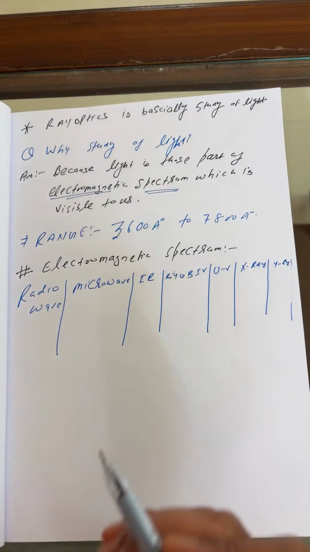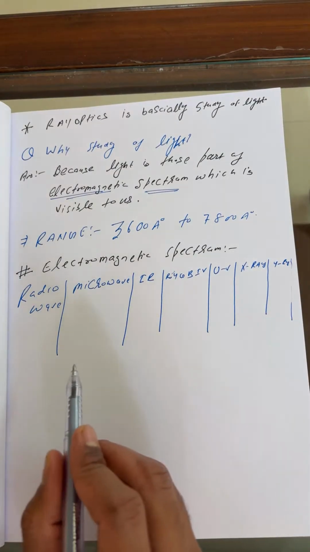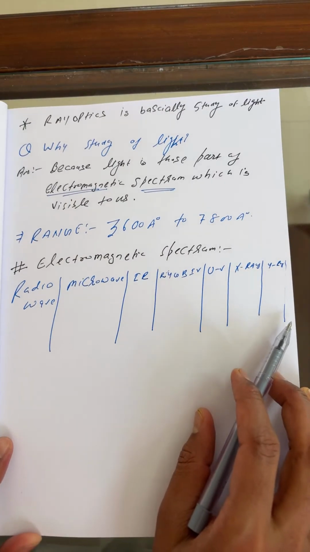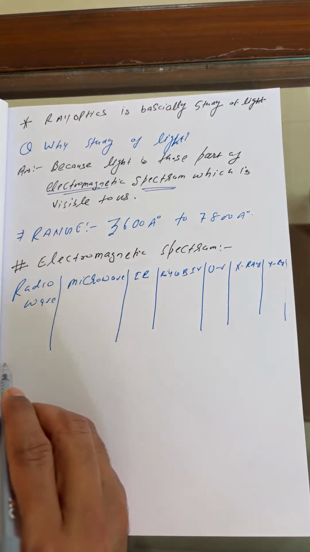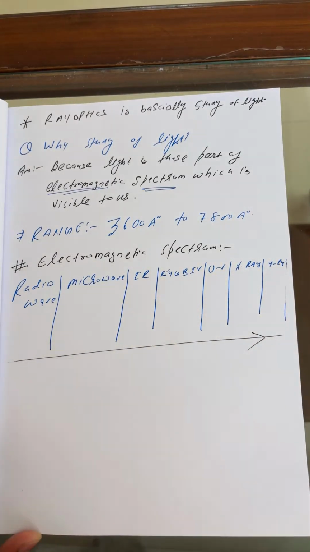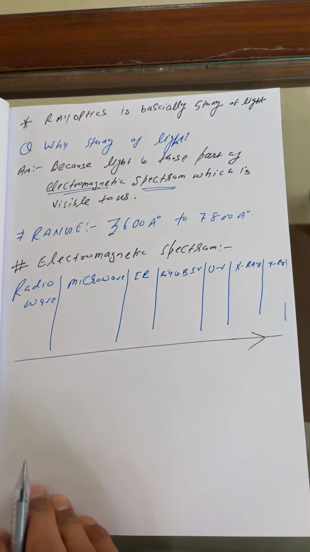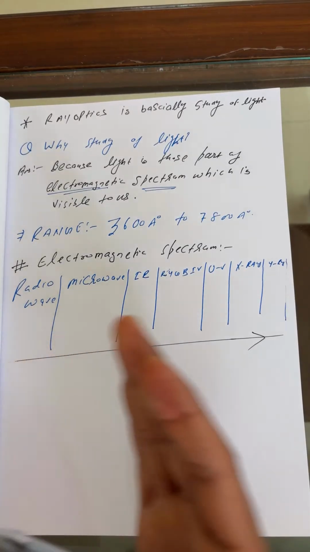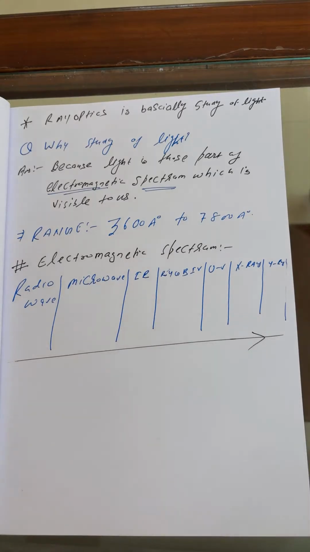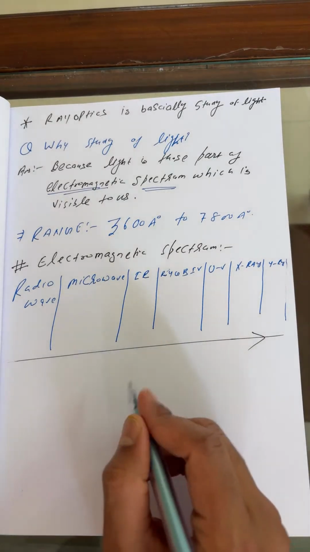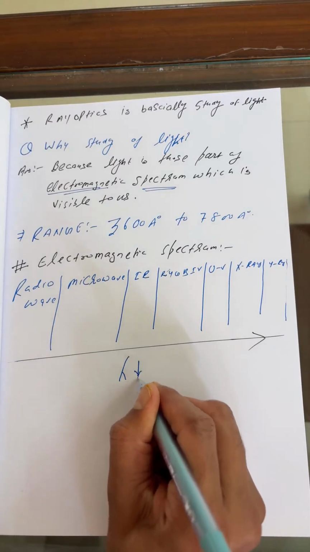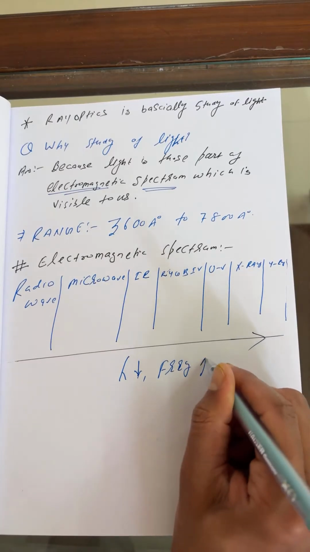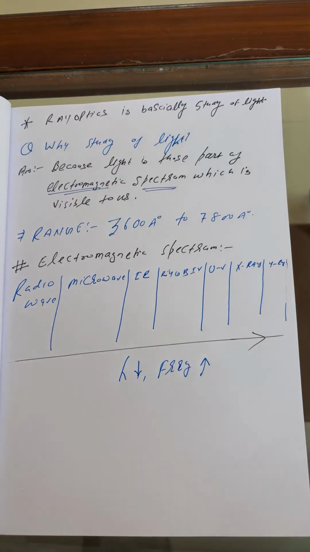Here is one question I wanted to ask everyone who is watching me currently. If your motion is from radio wave to X-ray, you have to comment in the chat box: does the wavelength increase or decrease? If the motion is left to right, the answer is: the wavelength decreases, and the frequency increases.